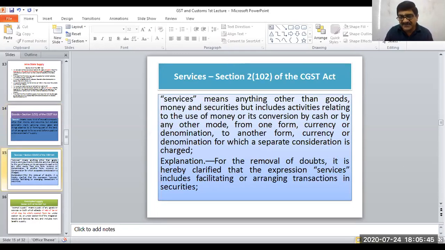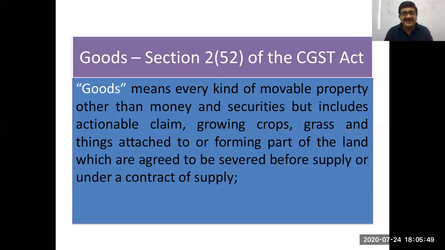Excuse me, sir. Could you please explain what is an actionable claim with some example? Actionable claim is only a debt, only a right to claim money. Suppose I have given a loan to somebody else, and I can sell that loan amount itself to some other person. So tomorrow he can claim all the money from my borrower.